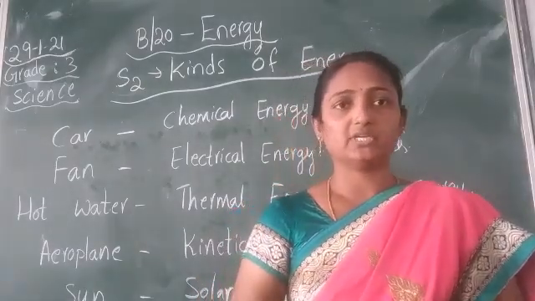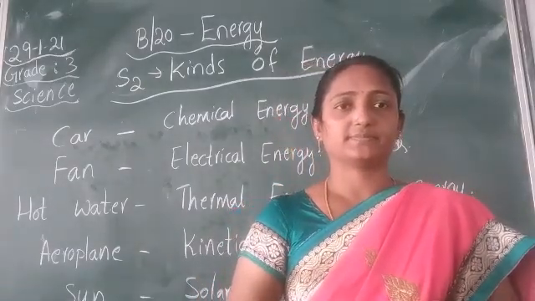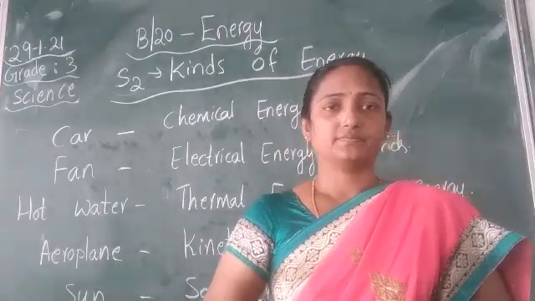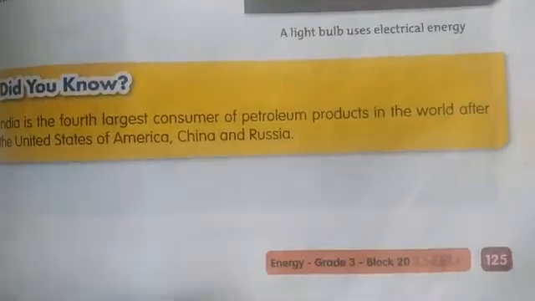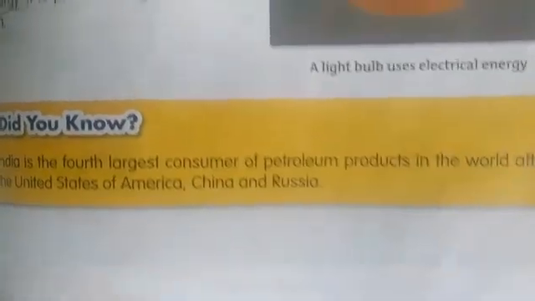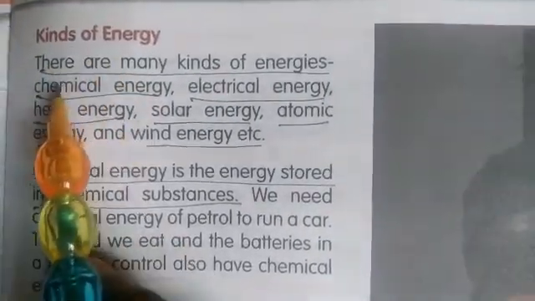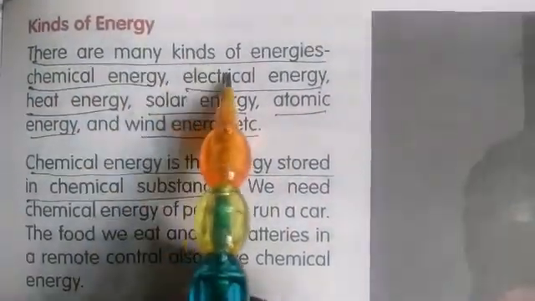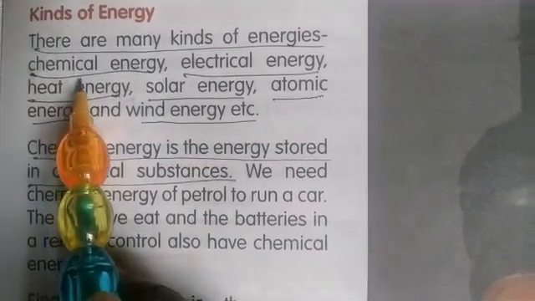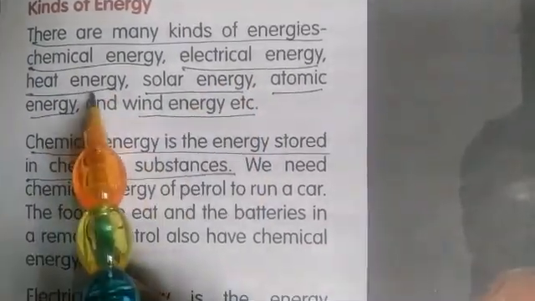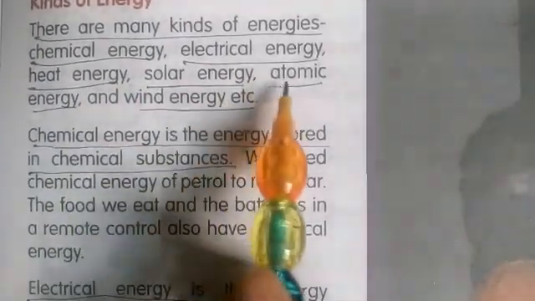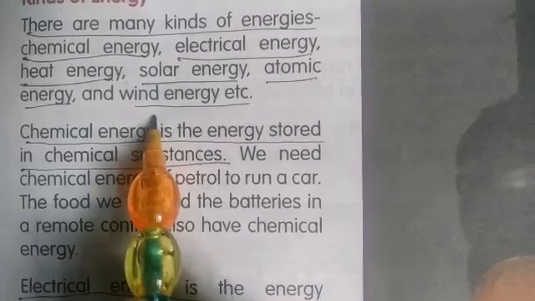Now let us read from the reader, children. Open your reader, page number 125. Kinds of energy. There are many kinds of energies: chemical energy, electrical energy, heat energy, solar energy, atomic energy, and wind energy.